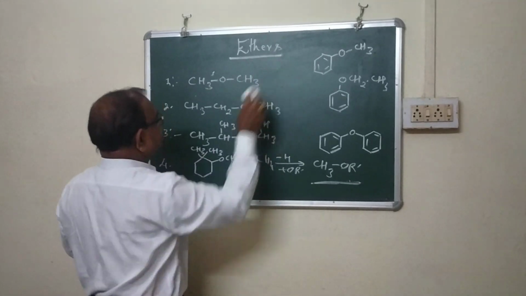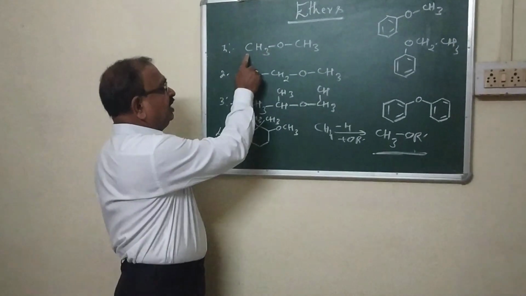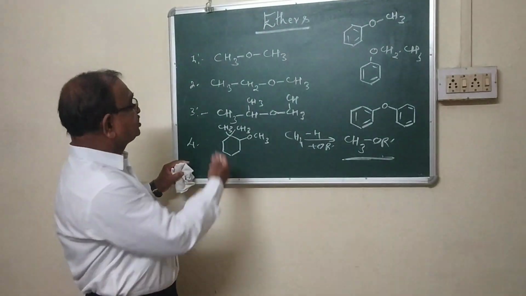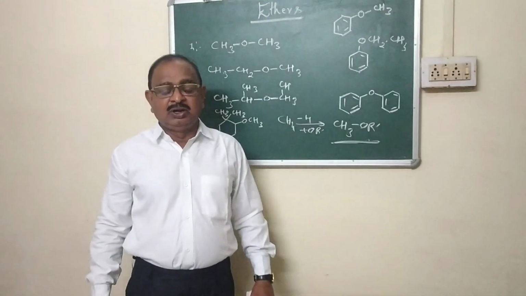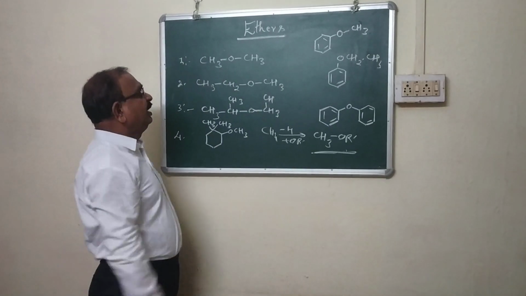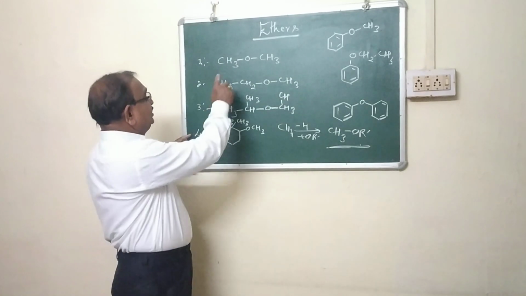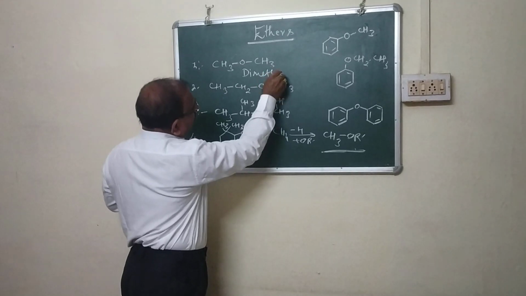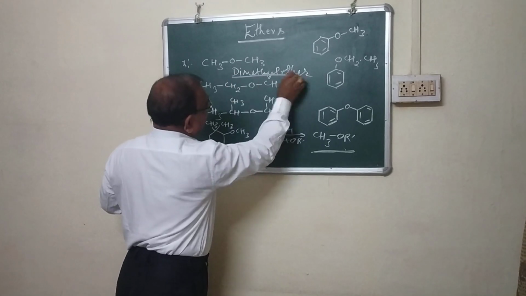In the trivial naming system, it is methyl and methyl. Since both the methyls are identical, such types of ethers are known as symmetrical ethers or simple ethers. Hence, during the naming of these types of ethers, we should use di, like this: CH3OCH3, dimethyl ether. This is the simple name.